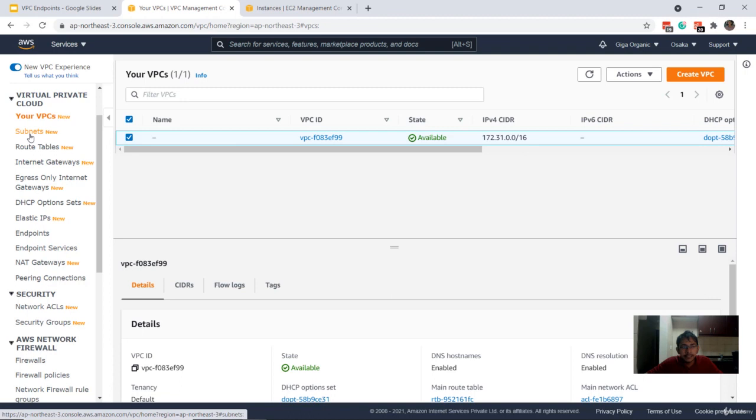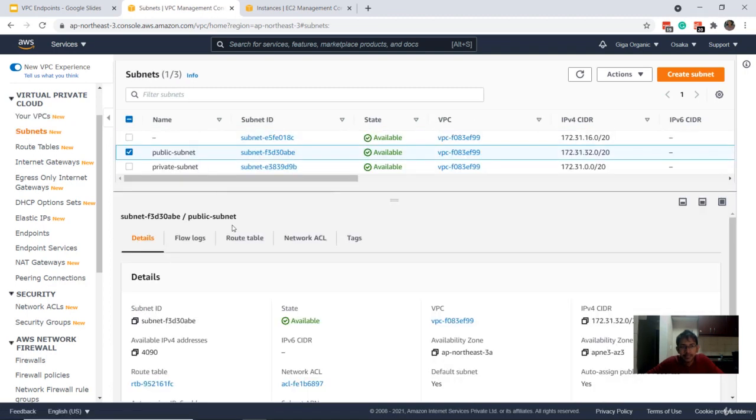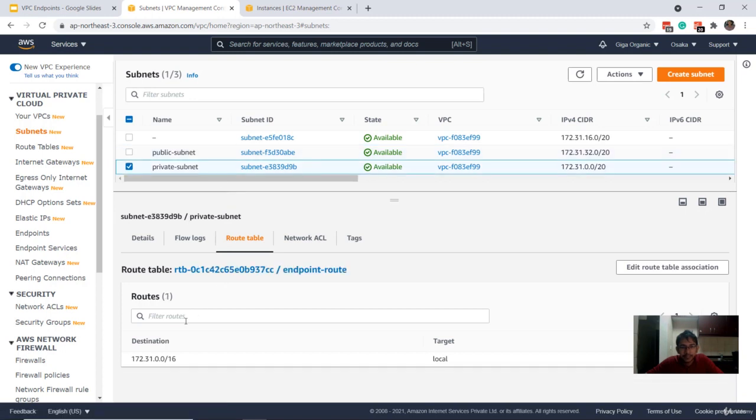And within this VPC, there are two subnets available. One is the public subnet. As we already know, if we look into the route table, one of the routes goes directly towards the internet gateway. And if we explore the private subnet, you see it does not have any route towards the internet gateway or NAT gateway. So you just have a local route that is available.